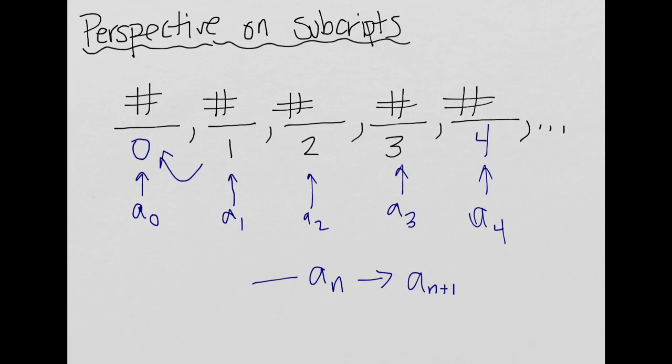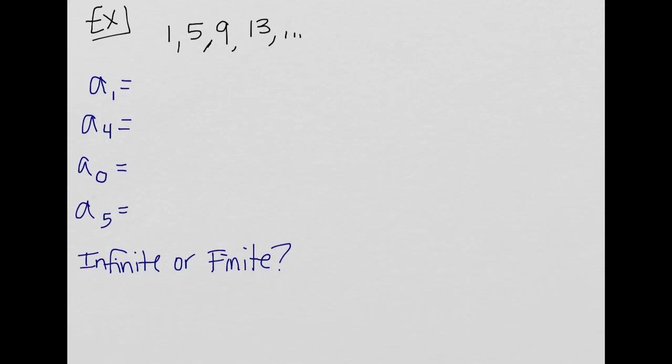And to go back a term, whatever term I'm talking about, we're just generalizing it here, so whether n is 3, 4, whatever, to get back a term, I'm subtracting 1 from whatever term number that is. So this would be A sub n minus 1. So keep that in mind. We're going to keep practicing.